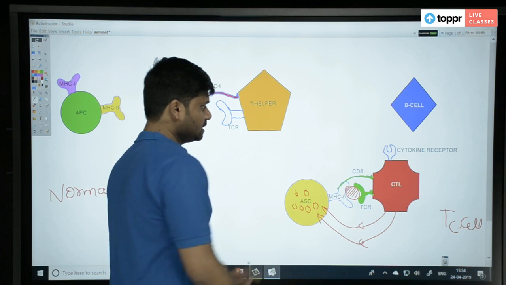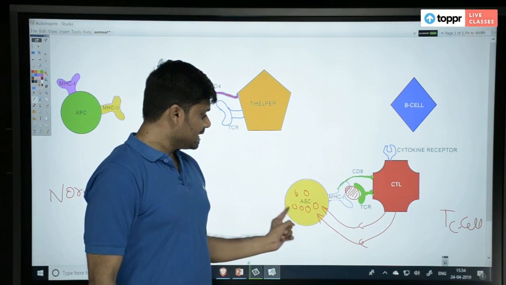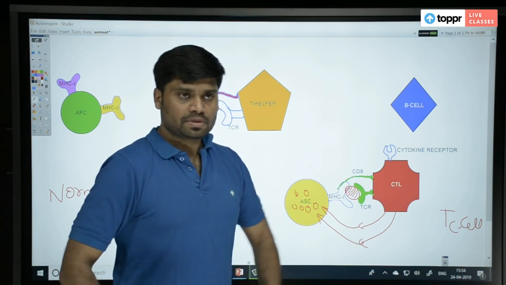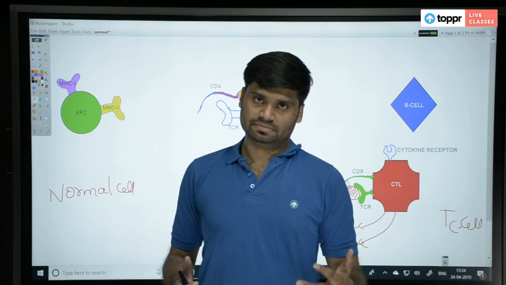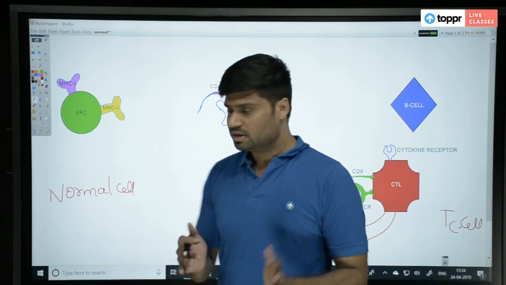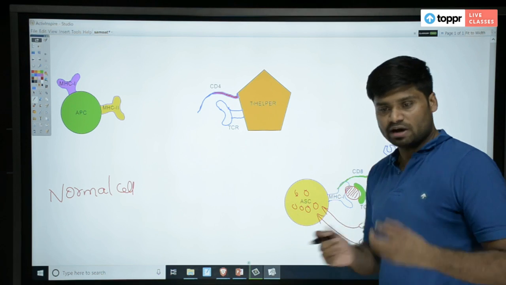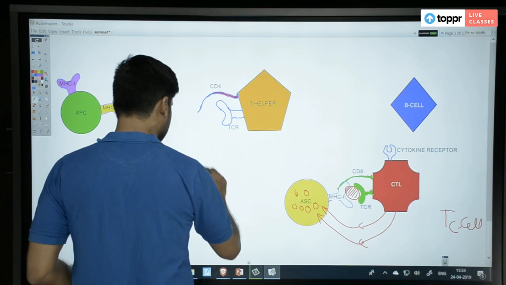MHC1 is going to CD8, that is TC cell, directly. Now what is this cell called? We called it a normal cell. Well, it is a normal cell until it is infected. Once it is infected, its condition inside is altered, right? You can see inside the cell now you have viral particles. So an altered cell is called an altered self cell.